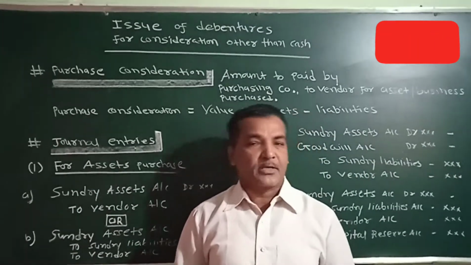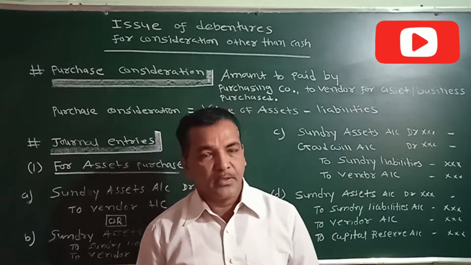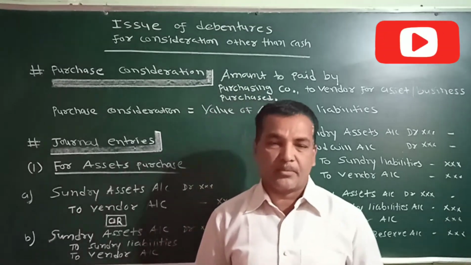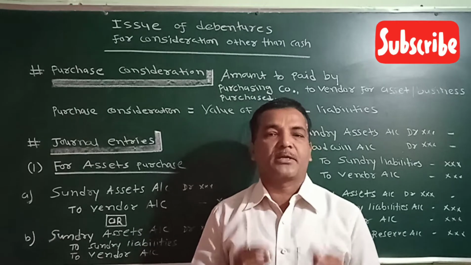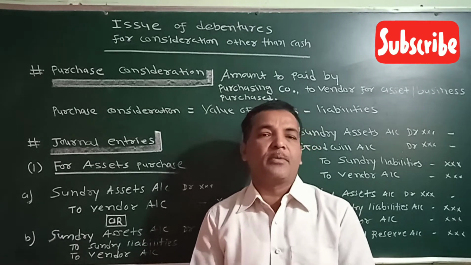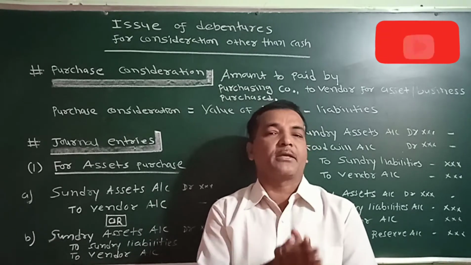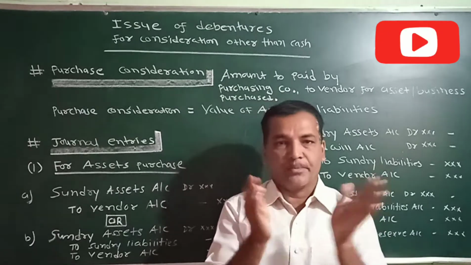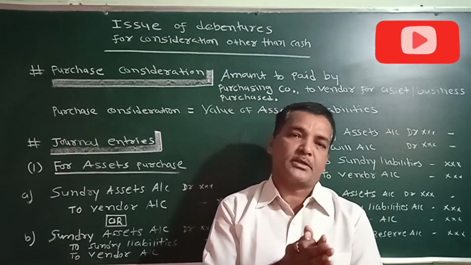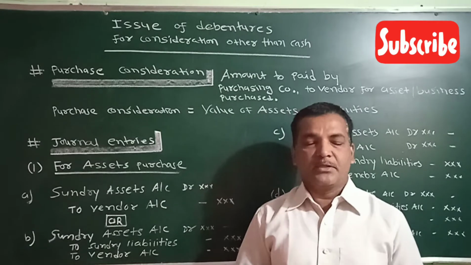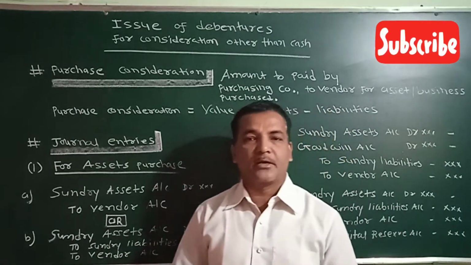Many times the purchase consideration is readymade, given. In that case there is no problem. But if it is not given, then purchase consideration is the difference of assets purchased minus liabilities purchased. The difference of these two is known as purchase consideration. Now in that case, what will be the journal entries?